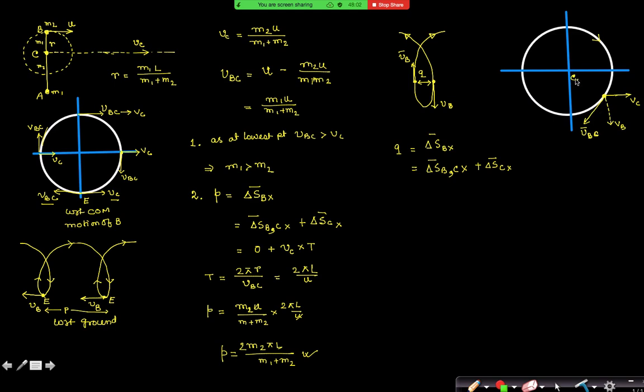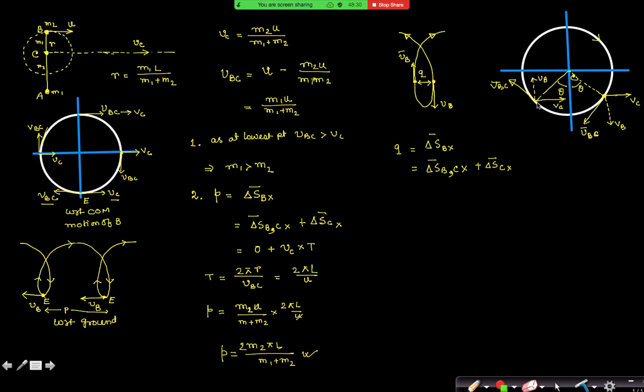Just the opposite, the mirror image of this point. If this angle is theta, at the same angle theta here, velocity of B with respect to C is in this direction, and velocity of C is in the same direction. So this is the velocity of B.